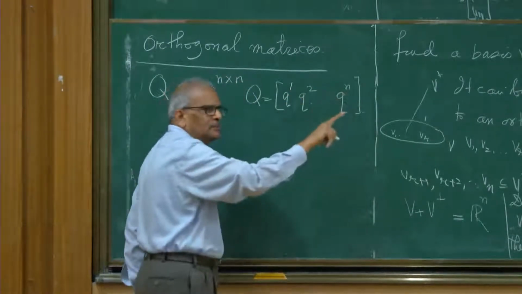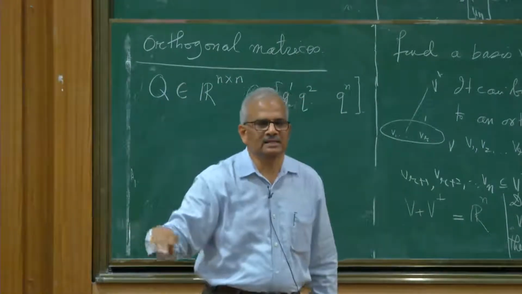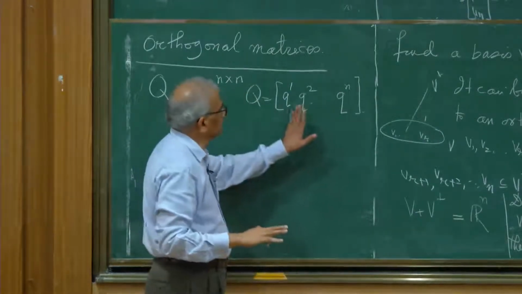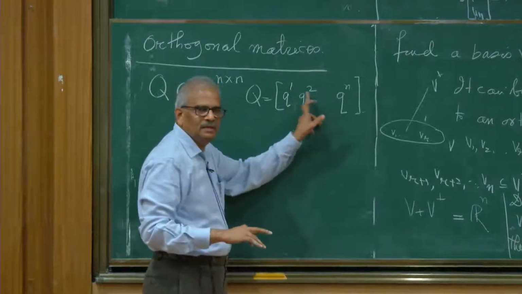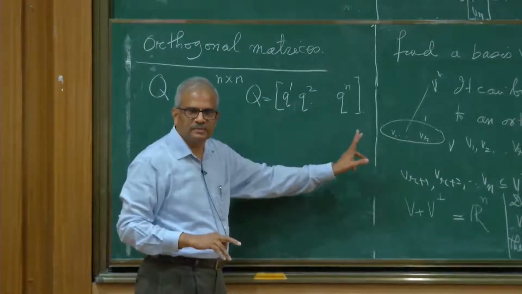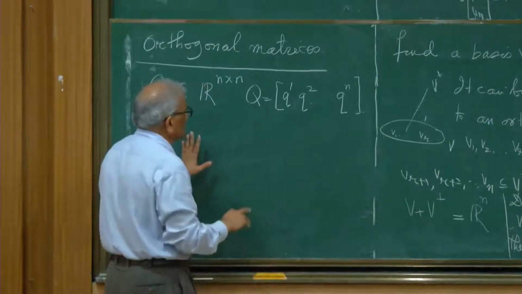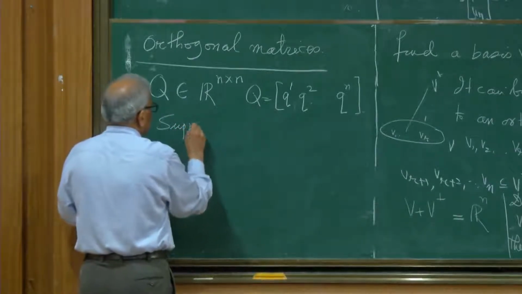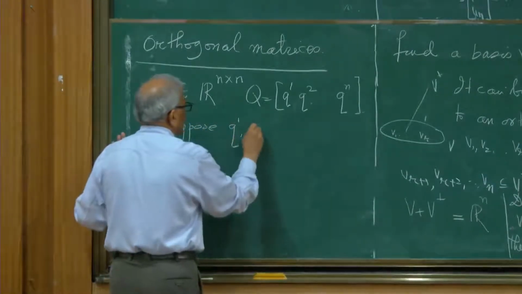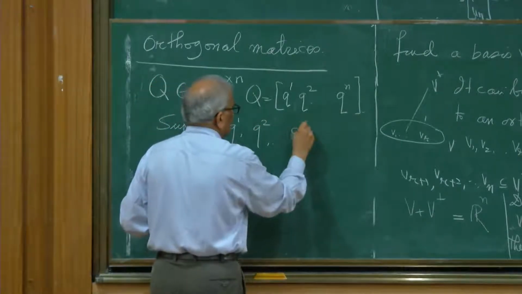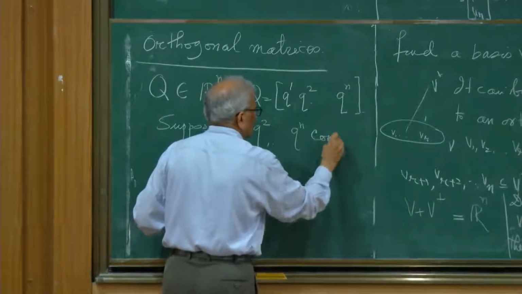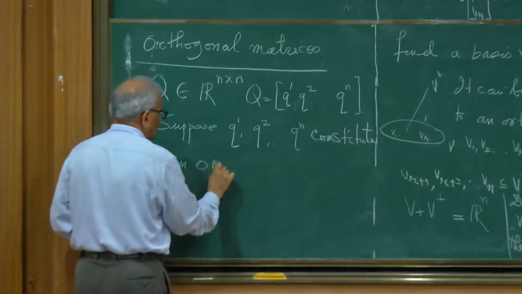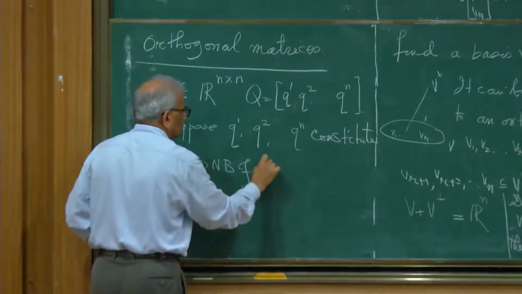I will write superscript to mean column vectors and subscript to mean row vectors of a matrix. So when I write superscript, I am displaying the column vectors of the matrix. Suppose these column vectors Q1, Q2 and Qn constitute an orthonormal basis of Rn.